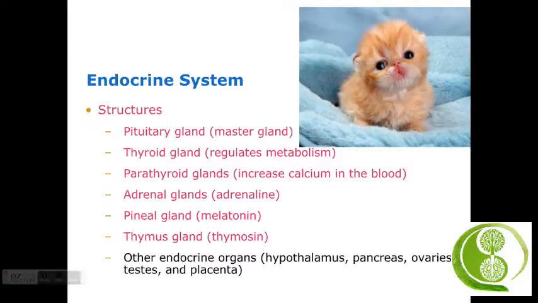Right, first up, we'll discuss the structures of the endocrine system. The structures include the pituitary gland, the thyroid gland, the parathyroid glands, adrenal glands, which we saw were sitting on top of the kidneys in the urinary system, the pineal glands, the thymus, the hypothalamus, the pancreas, the ovaries, the testes, and the placenta.